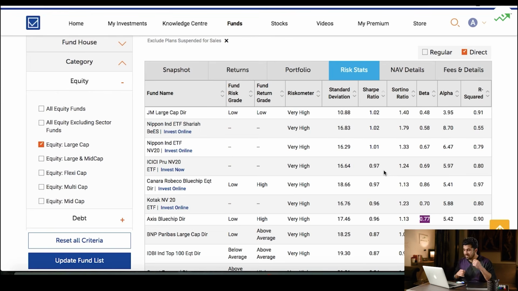Similarly, for every 1 point that Canara Robeco's benchmark goes up, the Canara Robeco fund will go up by 0.86 times. For every 1 point the benchmark goes down, Canara Robeco fund will go down by 0.86 times. And Axis, go up by 0.77 times for every 1 point, come down by 0.77 times for every 1 point.